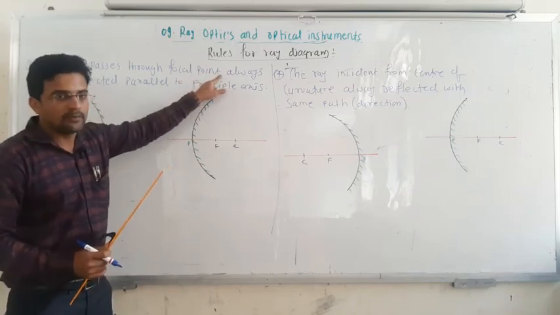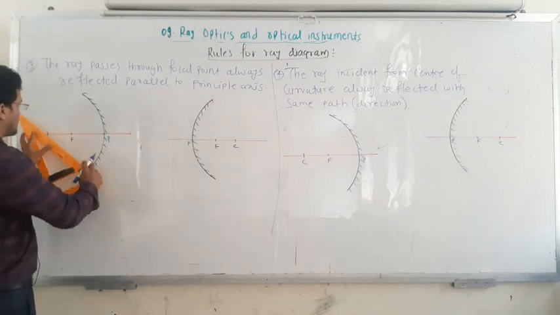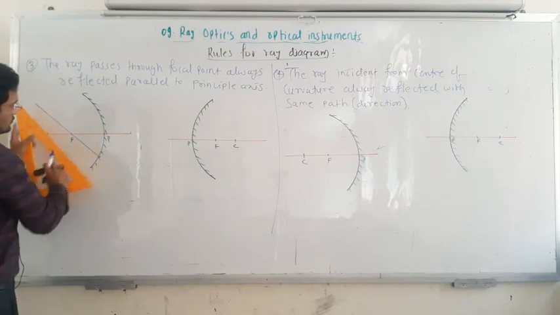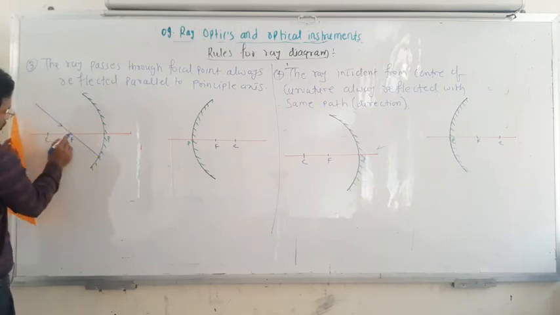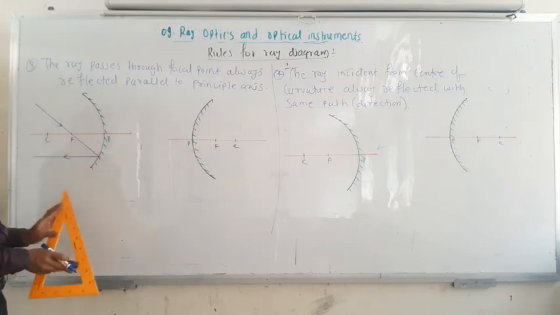Now the rule is, if the ray passes through the focal point, or is incident through the focal point on the mirror, then it is reflected parallel to the principal axis. That means if this ray is incident here through the focal point, then it is reflected parallel to the principal axis.